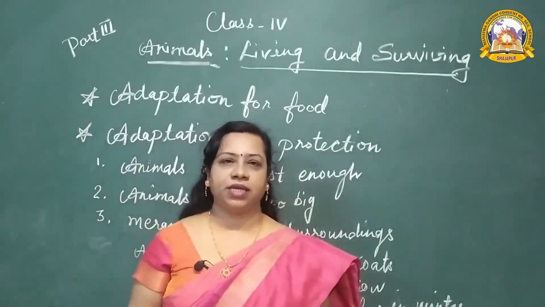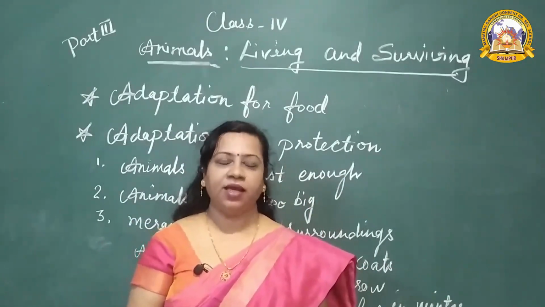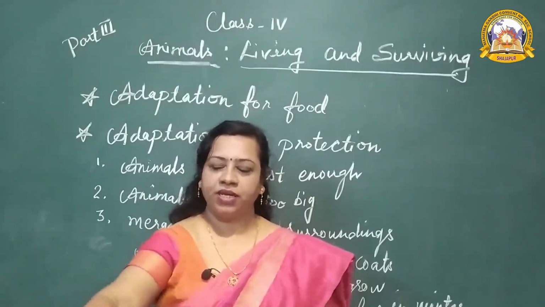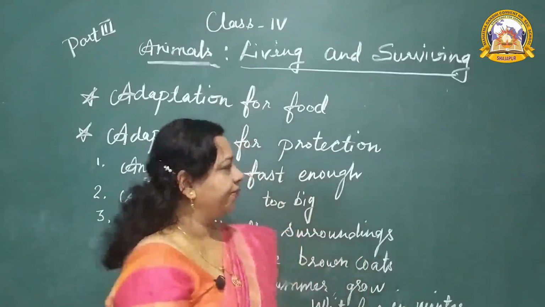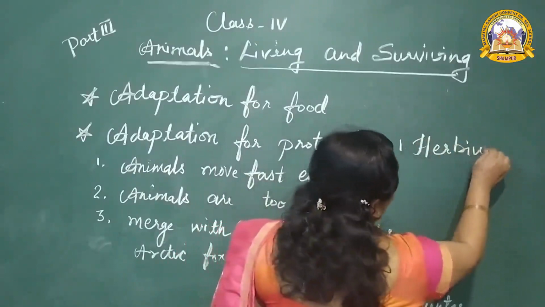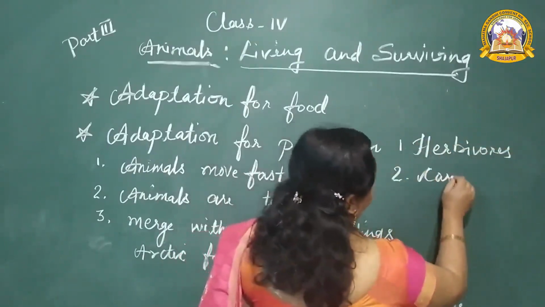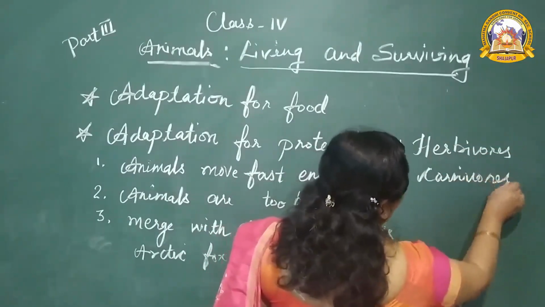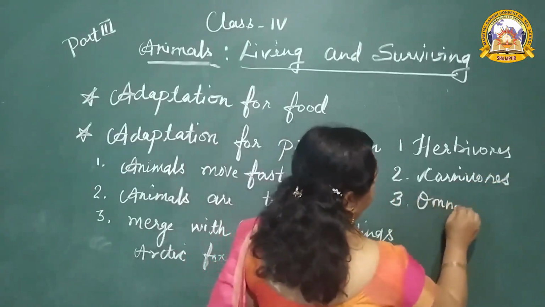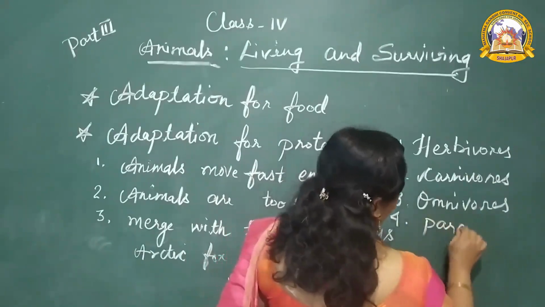So, children, animals eat plants and other animals according to their food habits. Animals can be grouped into 4 categories. How many? 4 categories. What are they? First one is herbivorous. Second is carnivorous. Third one is omnivorous. And fourth is parasite.